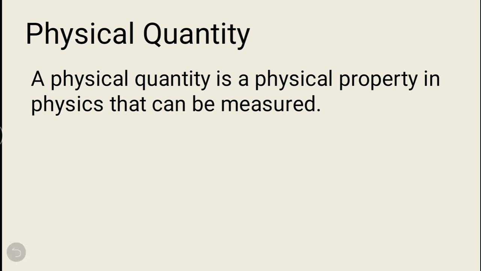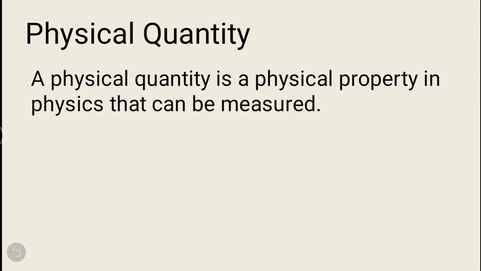Again, take another example, mass. Mass is another physical quantity. Suppose your mass is 50 kilogram. The mass of the notebook you have is 100 gram. So mass is also such a physical property which can be measured. Hence mass is also a physical quantity.